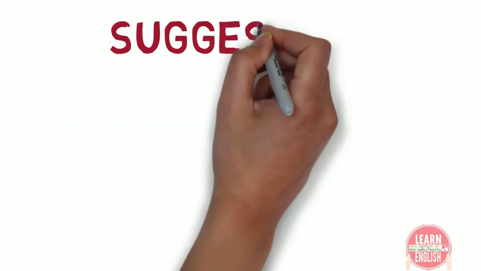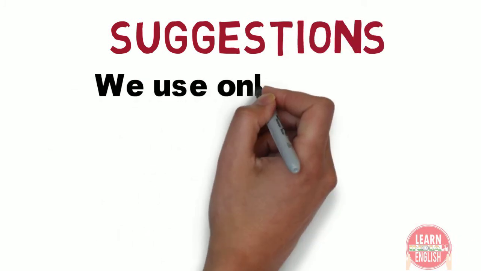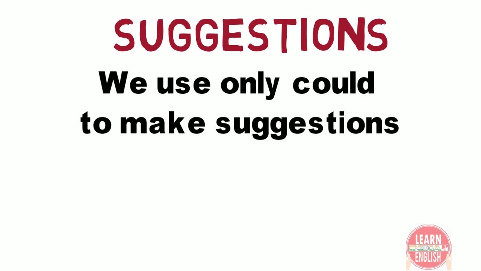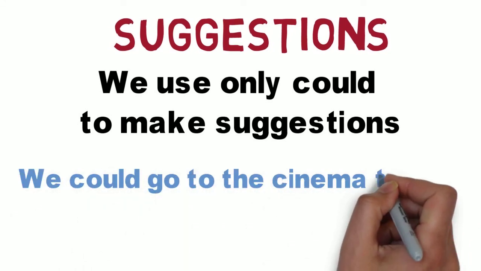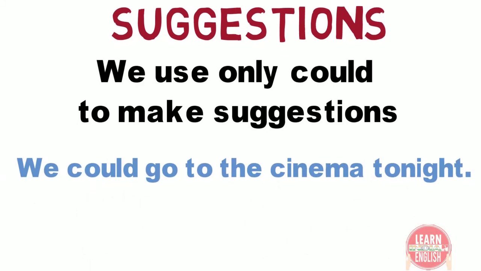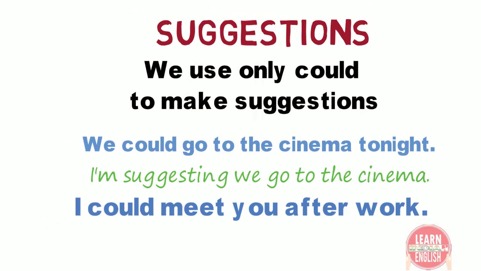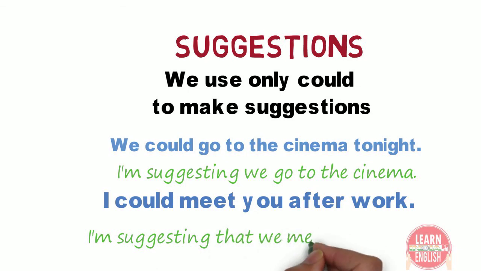Next situation is to give suggestions. We use only could to make suggestions. By using could, it makes the conversation more polite. We could go to the cinema tonight. I'm suggesting we go to the cinema. I could meet you after work. I'm suggesting that we meet after work.